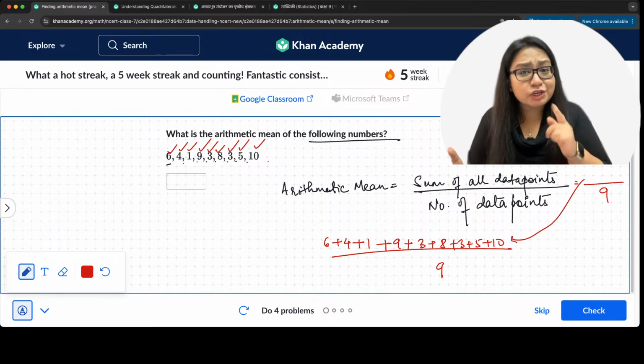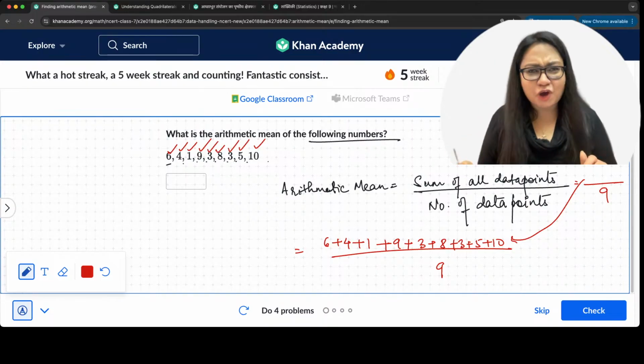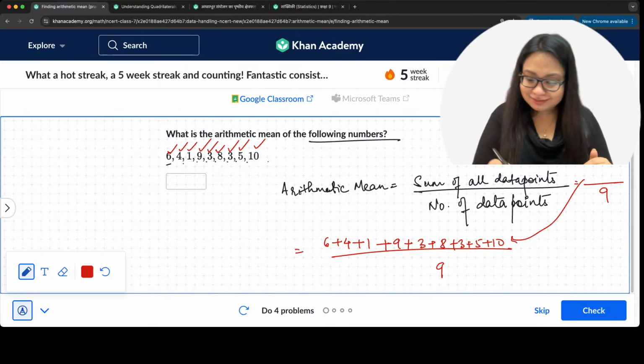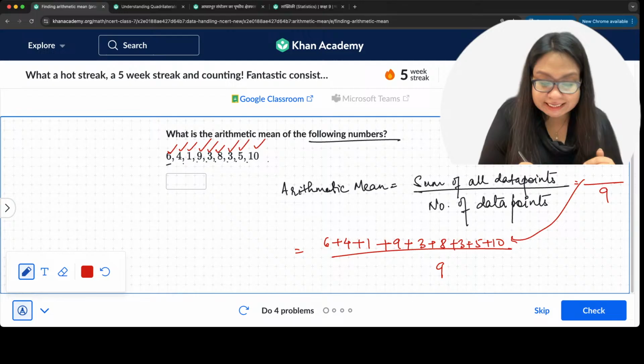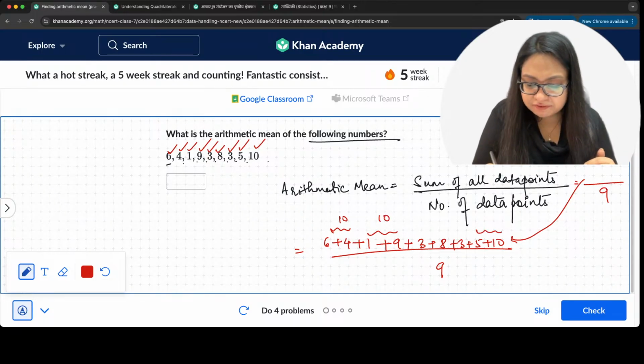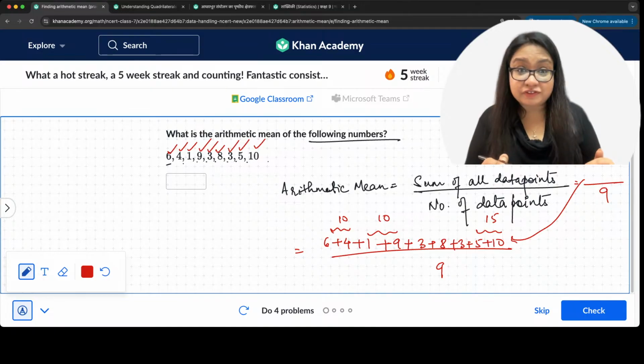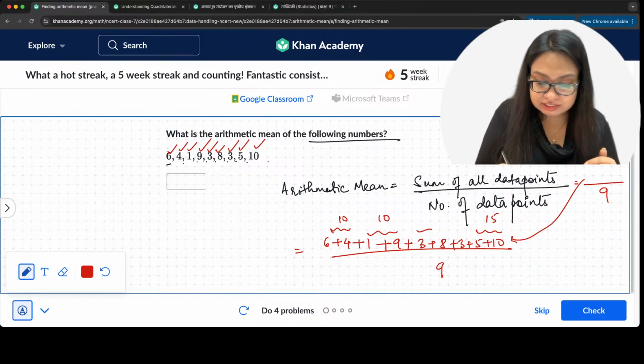So what is the numerator? Denominator is 9, numerator is 6 plus 4 plus 1. 6 plus 4 is 10. This is another 10. Then we have this as 15. And then we have 8 and 3 and 3: 3 and 3 is 6, 8 and 6 is 14.